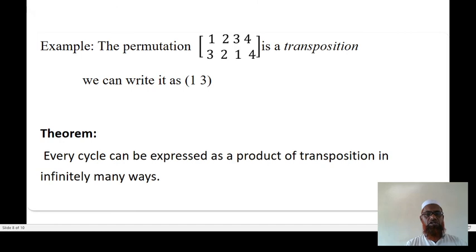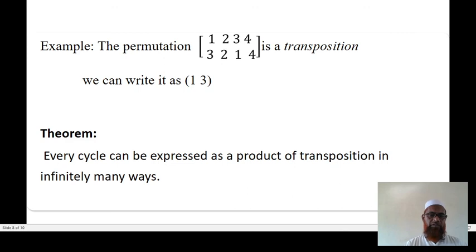Example: the permutation 1, 2, 3, 4 mapping to 3, 2, 1, 4 is a transposition. We can write it as (1 3), leaving 2 and 4 fixed.